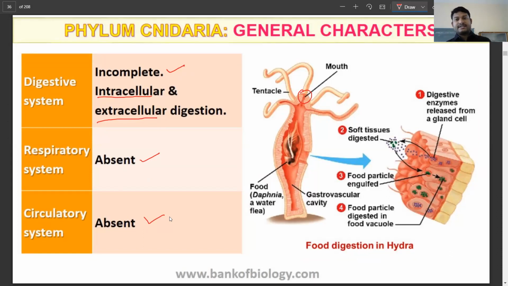You can see here the hydra, and the tentacles help in capturing the prey for the food requirements, and feeding happens through the mouth. Then there is the gastrovascular cavity, this particular area, where the digestive enzymes are released and digest the food particles. The food is then engulfed and assimilated for the requirement of food. Very simple process.